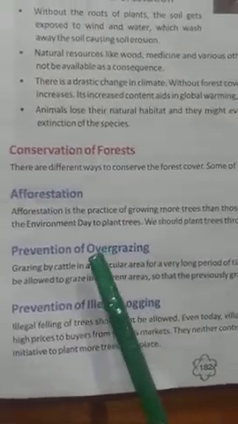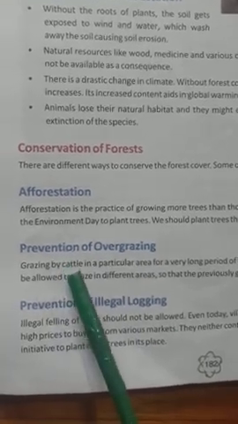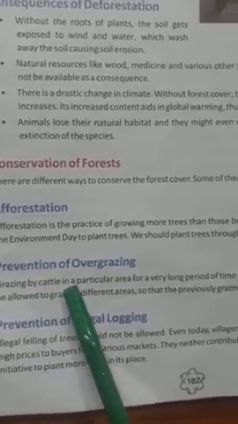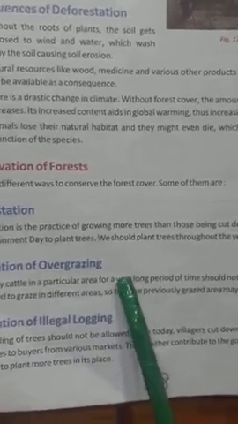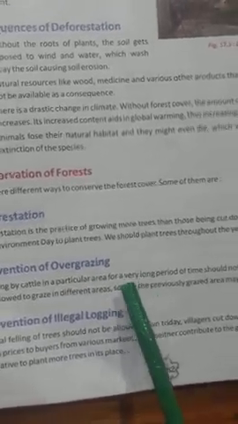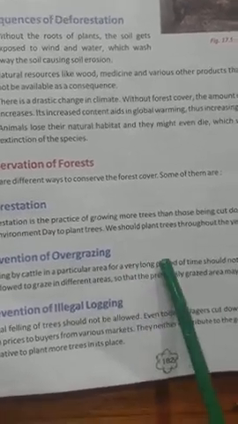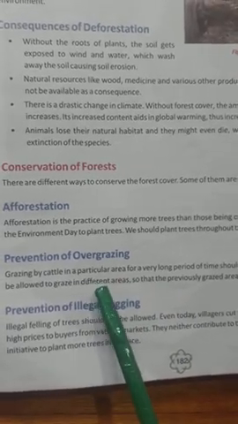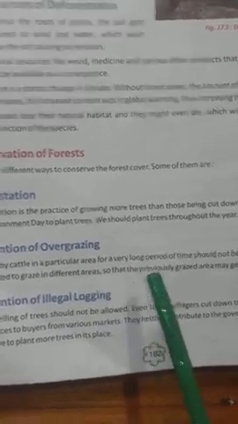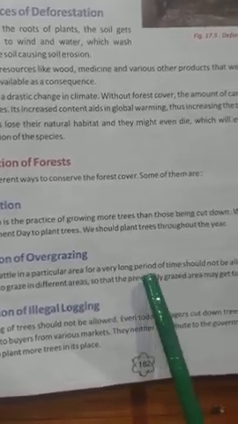So in order to prevent this overgrazing, the main thing is that you should control your cattle. Our cattle should be kept in different places. We should not keep the cattle for a very long period in the same place. So you should allow the cattle to graze in different areas so that even the grass, the small plants, the trees should grow properly.